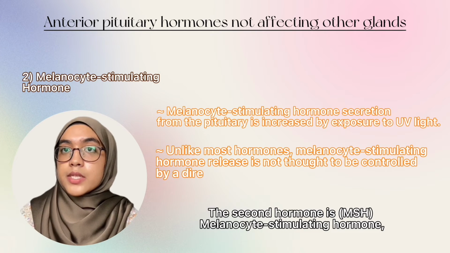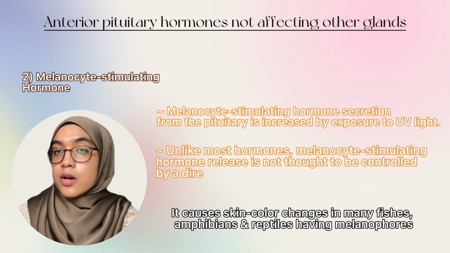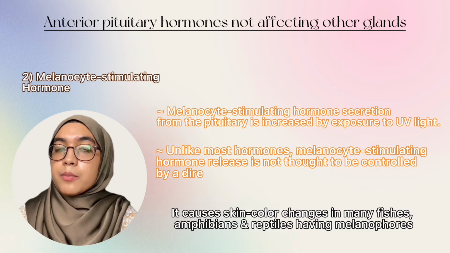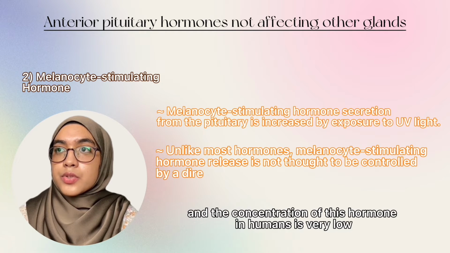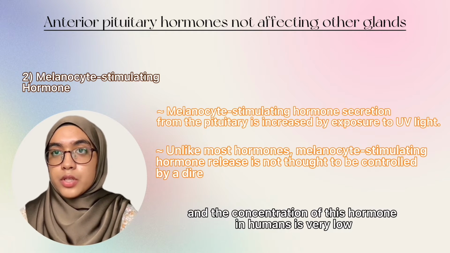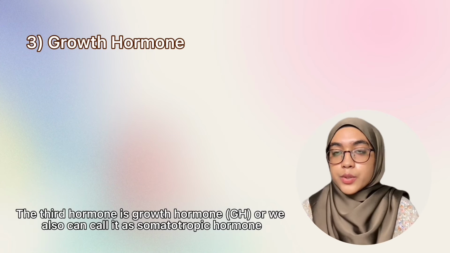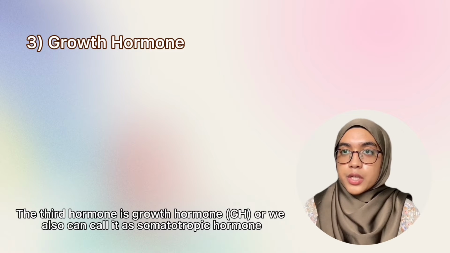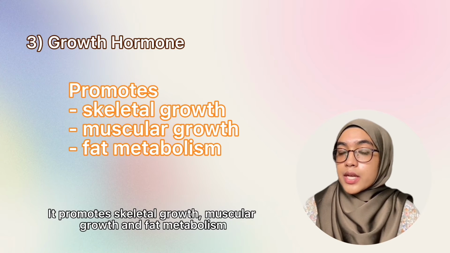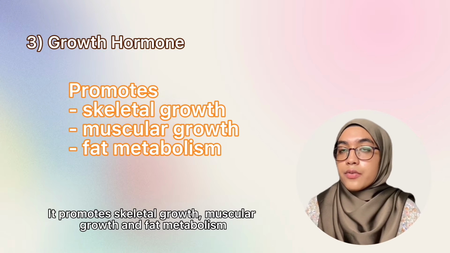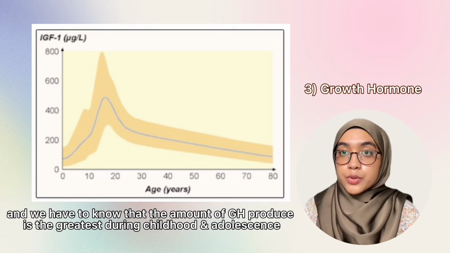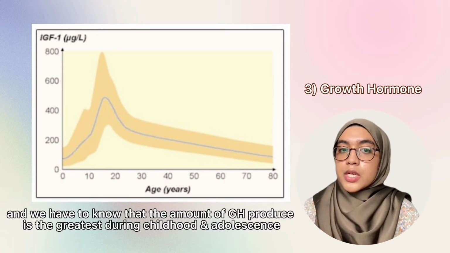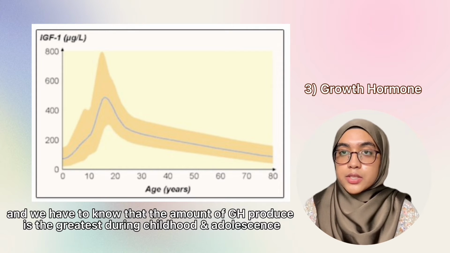The second hormone is MSH. It causes skin color changes in fishes, amphibians, and reptiles, which have melanophores, and the concentration of this hormone in humans is very low. The third hormone is growth hormone, GH, or we can also call it somatotropic hormone. It promotes skeletal growth, muscular growth, and fat metabolism. And we have to know that the amount of GH produced is greatest during childhood and adolescence.